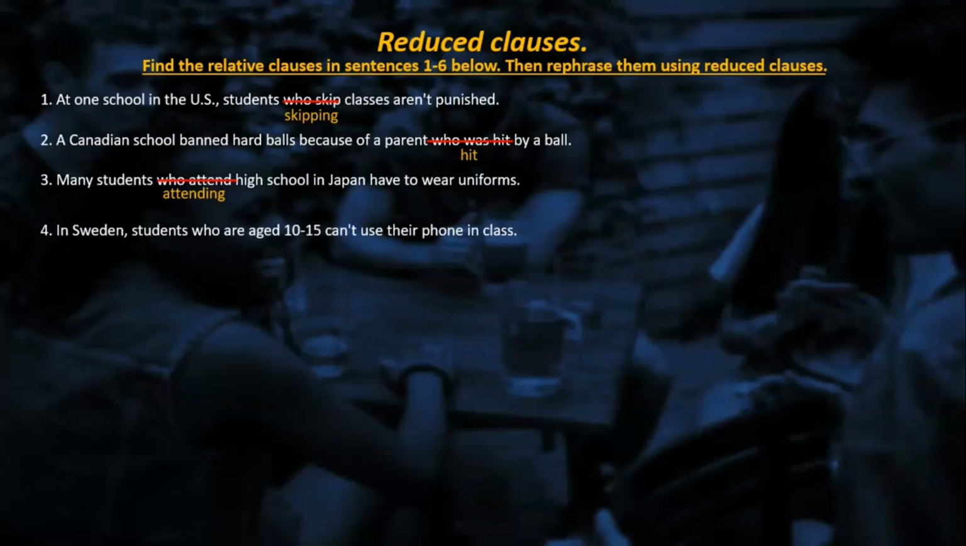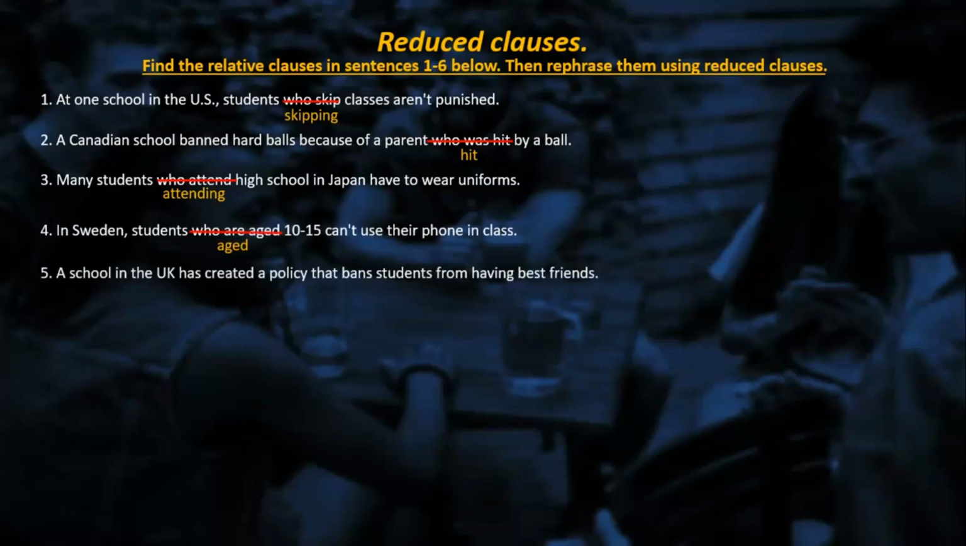In Sweden, students being aged 10 to 15 can use their phones in class. So would it be students being aged? Why being? The verb is be. Be is the auxiliary. I don't know if the verb aged is the same. Yes, because aged is the past participle. This is passive voice, basically. So you just need to say in Sweden, students aged 10 to 15 can use their phones in class.